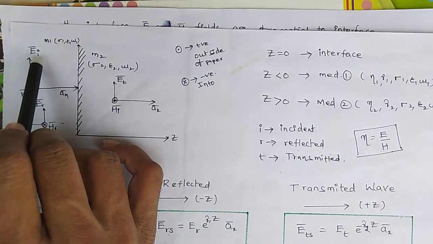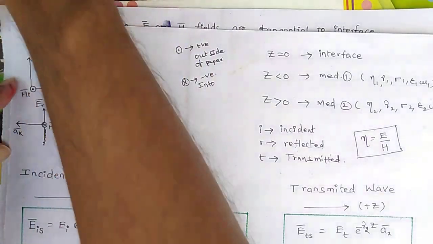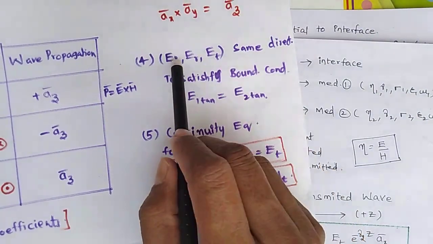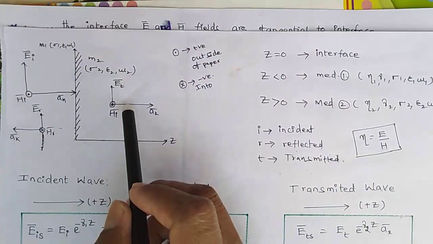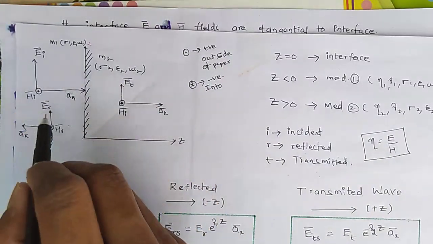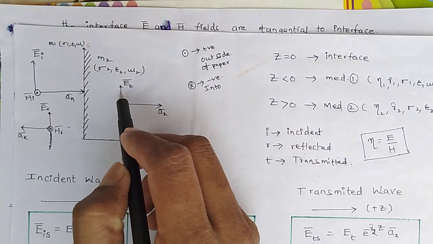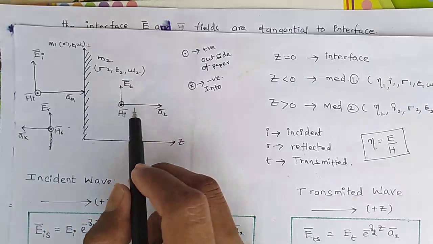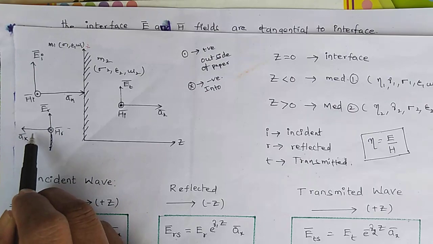Okay, these are the incident wave. EI, the incident electric field, I am taking in the positive direction. Why? Because to satisfy the boundary conditions, EI, ER, ET are in the same direction. So I am taking the EI direction as the AX direction. EI, ER and ET are all in the X direction, so that's why I am indicating upward directions. This is the positive AZ direction for the incident wave, positive AZ direction for the transmitted wave, and minus AZ direction for the reflected wave.